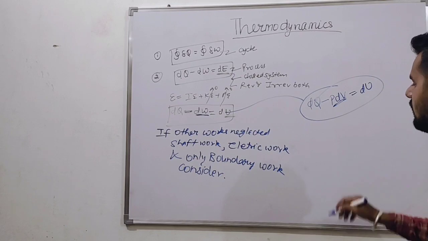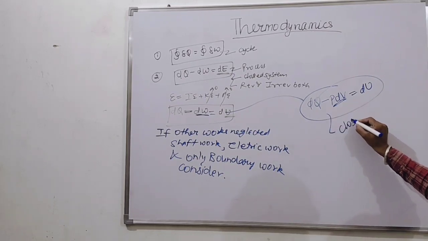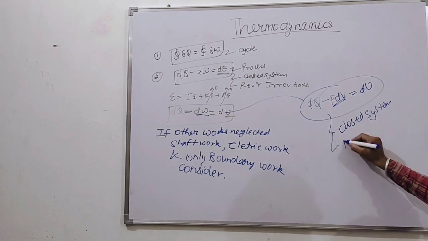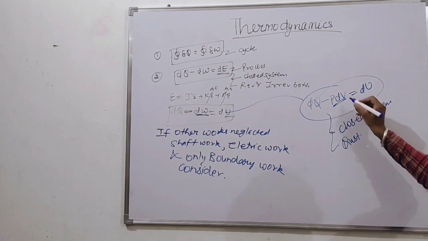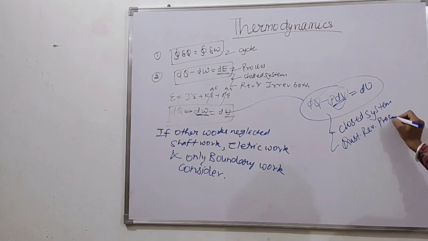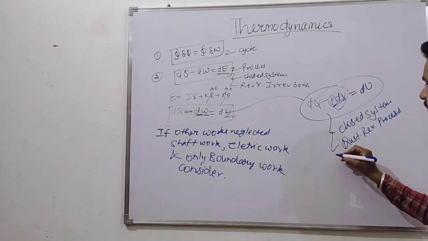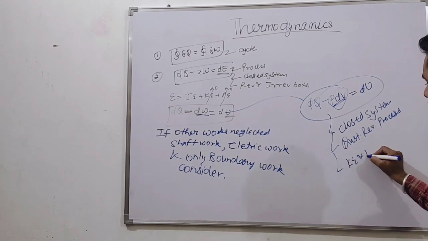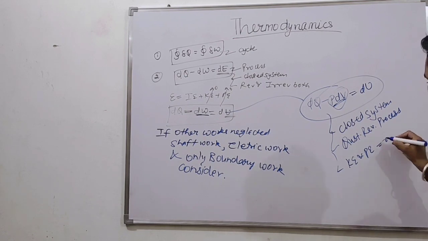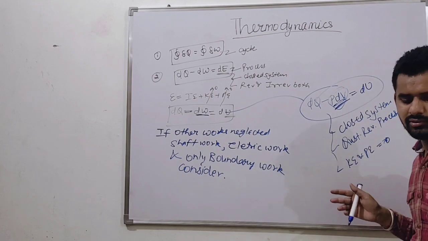This is the relation. What is the condition for this relation? First one is closed system. Second one is quasi-static reversible process. This is valid for quasi-static process only. Okay, friends. Closed system, quasi-static reversible, and kinetic energy and potential energy 0. Are you getting my point? This is for boundary work. So this is all about the relations.